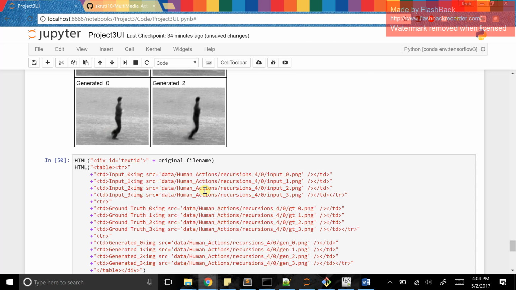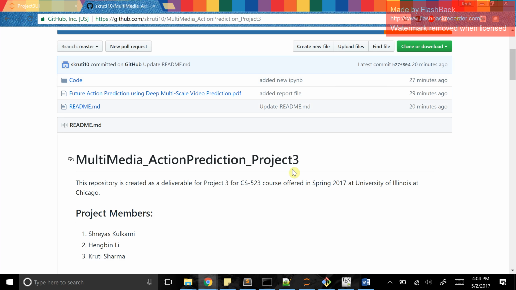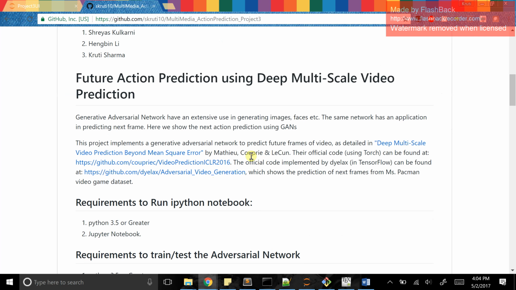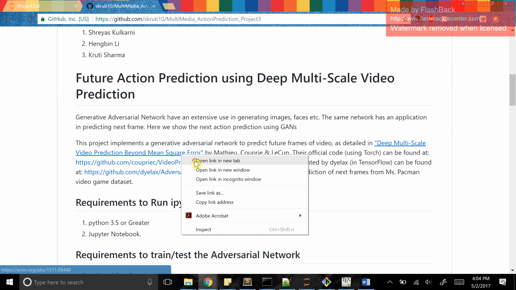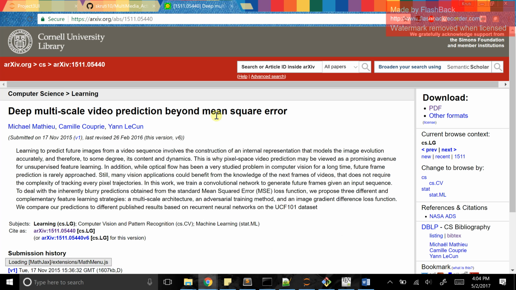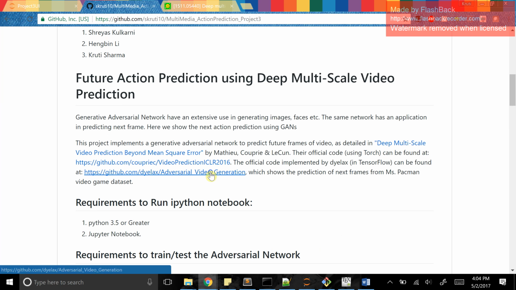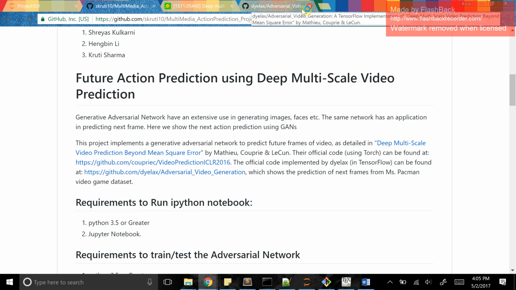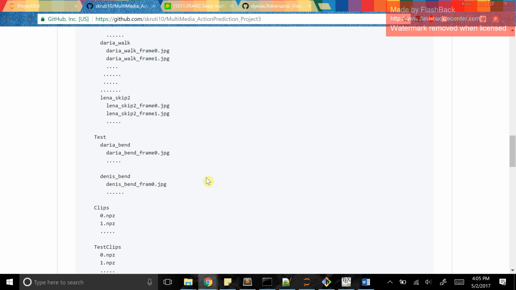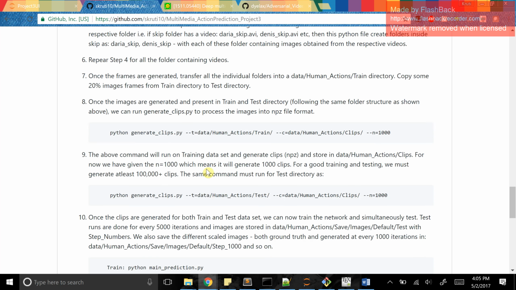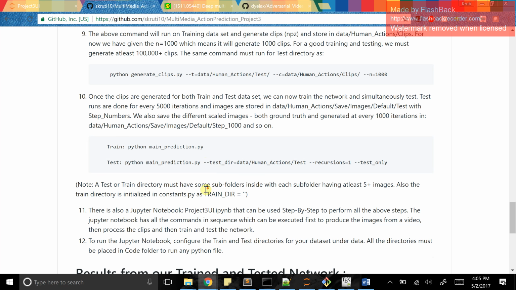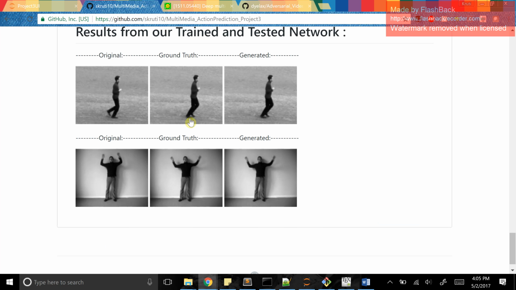We assume that this work can be further extended into many other applications where a lot of 3D spatio-temporal or convolutional networks are being used. We can implement this architecture there and try using it. The repository is hosted on GitHub, and it has all the documentation. The paper that is used is Deep Multiscale Video Prediction Beyond Mean Square Error, and the repo which has the code is hosted in TensorFlow. It has all the requirements and all the steps are listed if you want to run it in your own Python environment, and you can go and visit. Thank you.